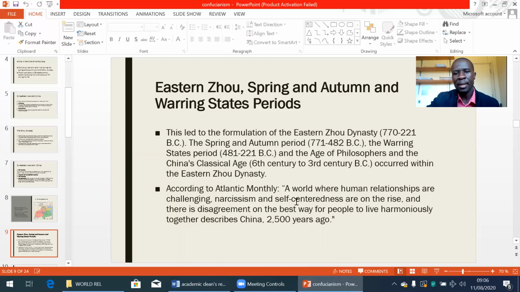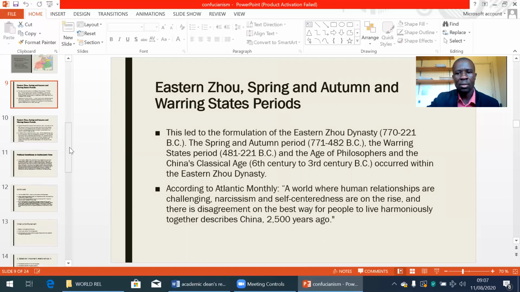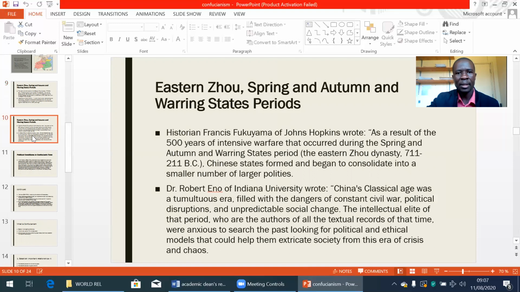According to the Atlantic Monthly, a world where human relationships are challenging, narcissism and self-centeredness are on the rise, and there is disagreement on the best way for people to live harmoniously together. It describes China 2,500 years ago. This is the environment, the kind of surroundings, into which Confucius found himself and which impacted the kind of philosophy that he developed.